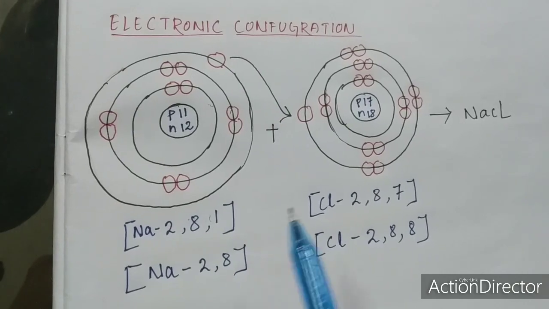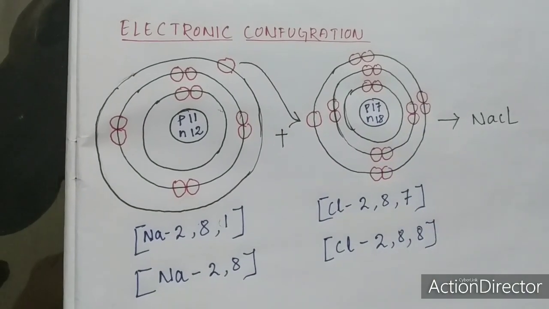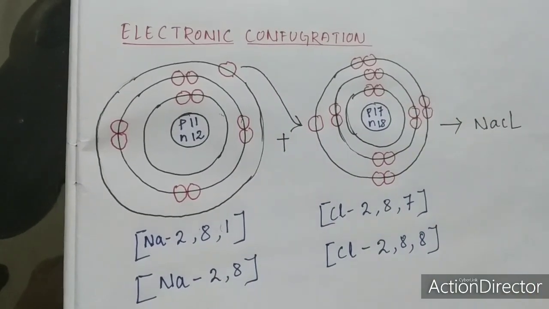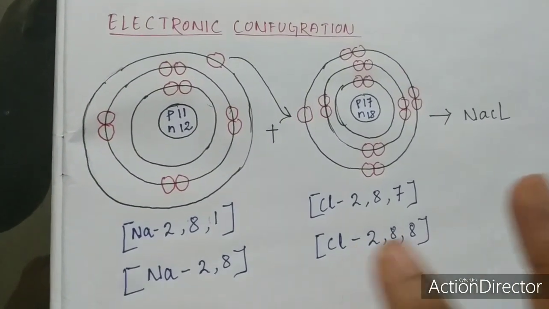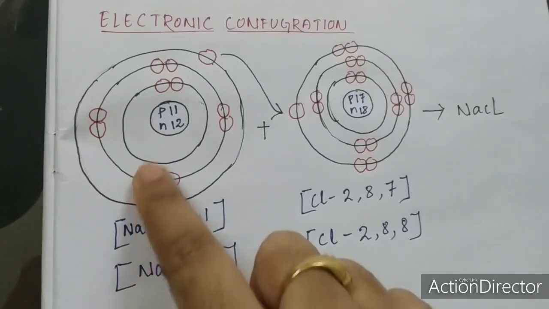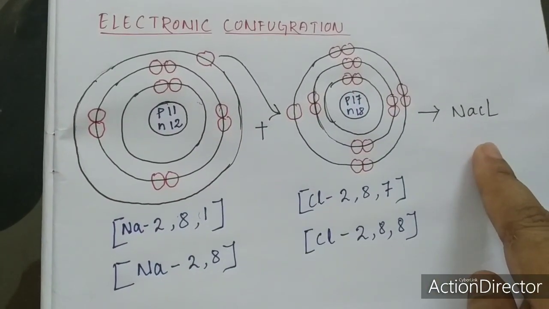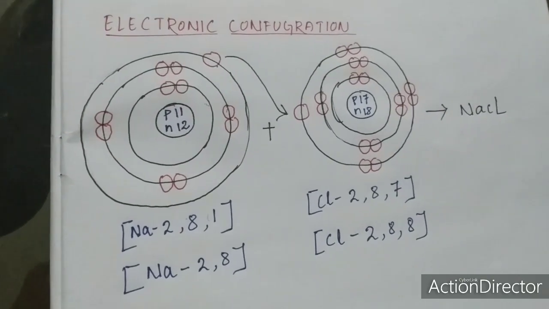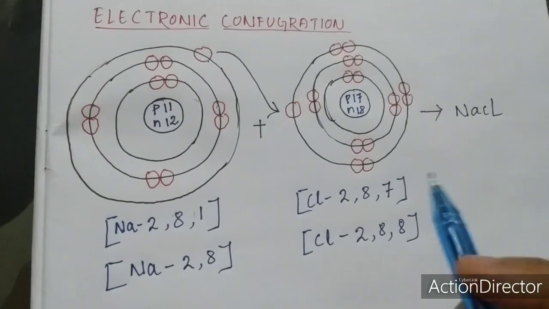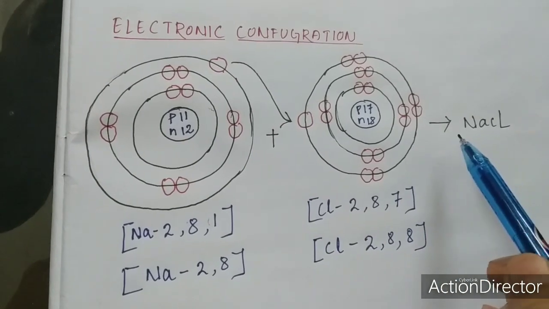And as I already said, whenever we are talking about a chemical reaction, we are talking about a change in the electronic configuration. So here sodium and chlorine both will change their electronic configuration to form what?